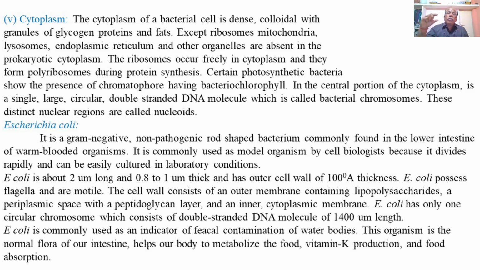So, this is a rod-shaped bacterium having 1 by 2 micrometer size, that is 2 micrometer length and 0.8 to 1 micrometer width or thickness, with a rod shape and an outer cell wall of 100 angstrom unit thickness.